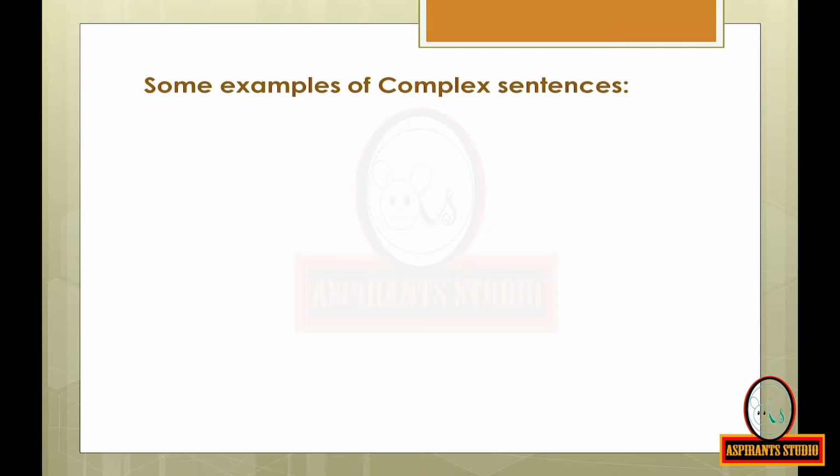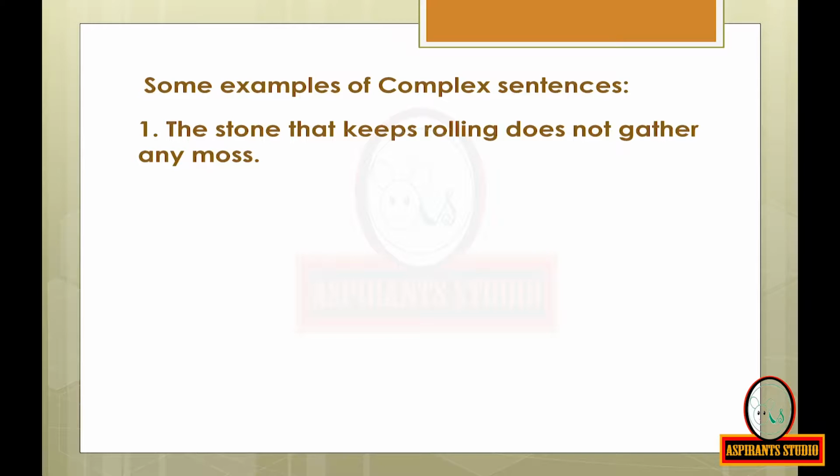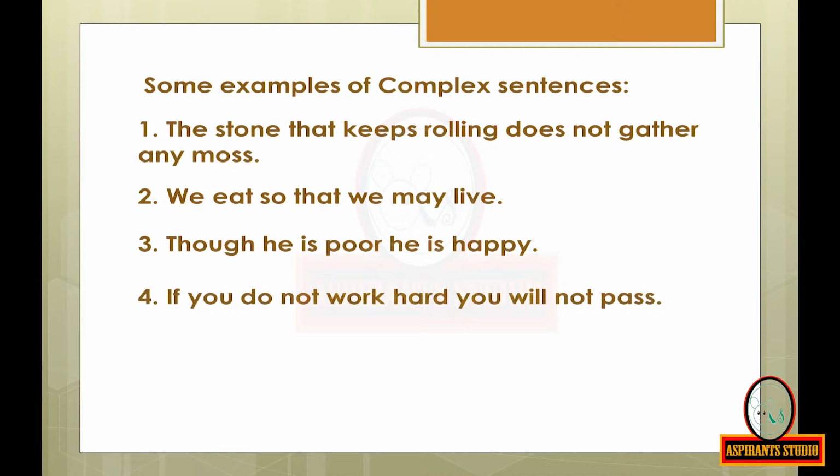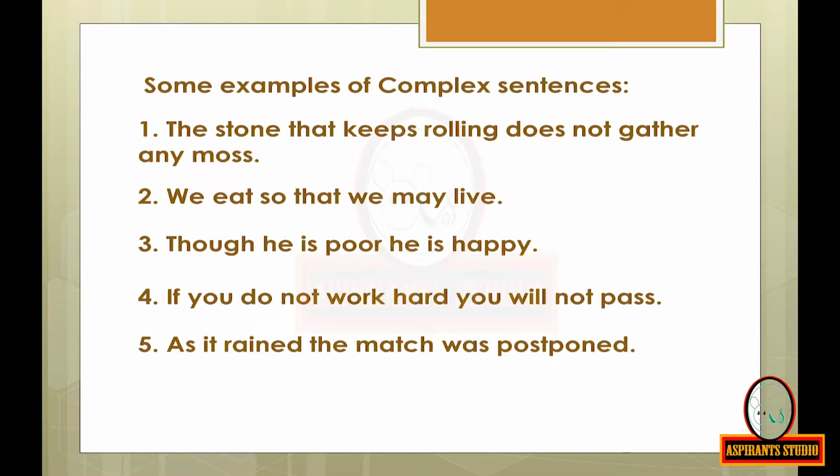Some examples of complex sentences. The stone that keeps rolling does not gather any moss. We eat so that we may live. Though he is poor, he is happy. If you do not work hard, you will not pass. As it rained, the match was postponed.